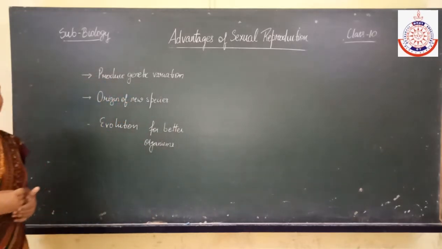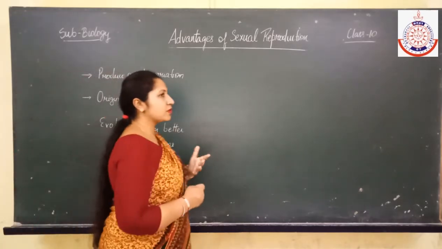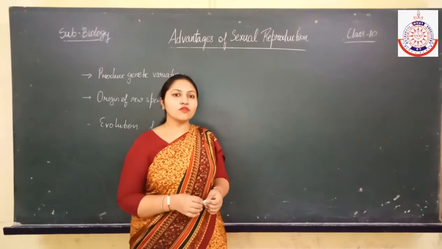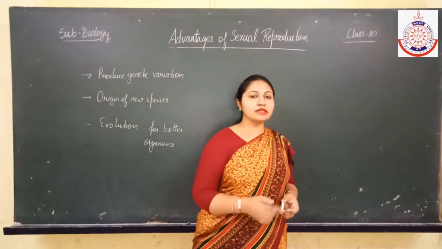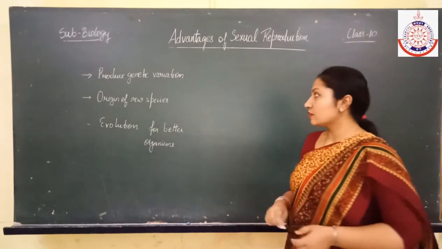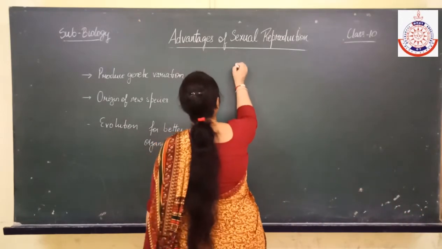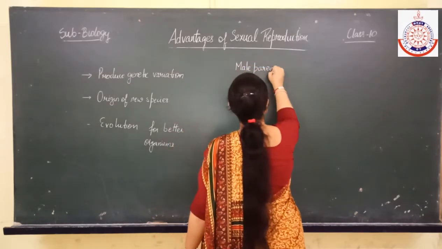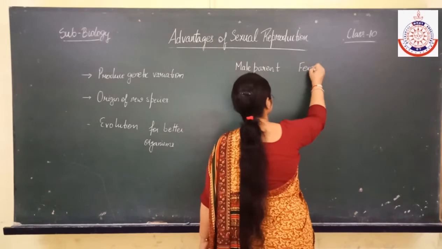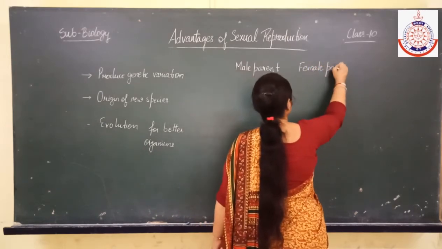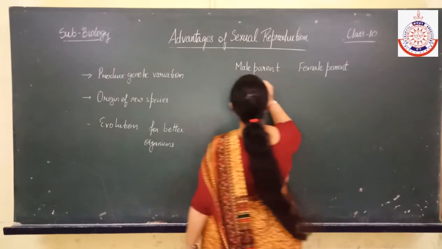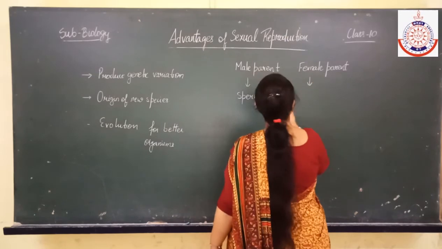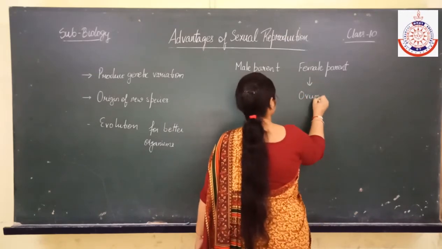Now one question that will come: if the sperm and the ovum meet together during the fertilization process, will the number of chromosomes also get doubled in the zygote? No, it does not get doubled. What is the reason? The male parent produces sperm, and the female parent produces ovum.